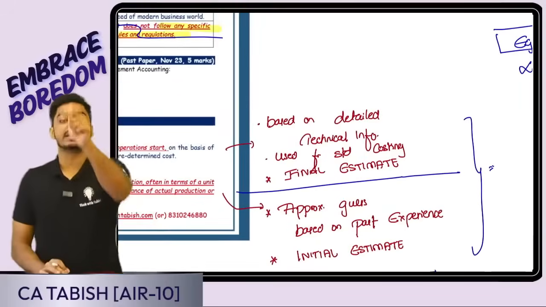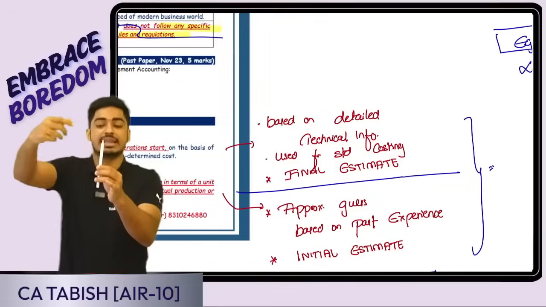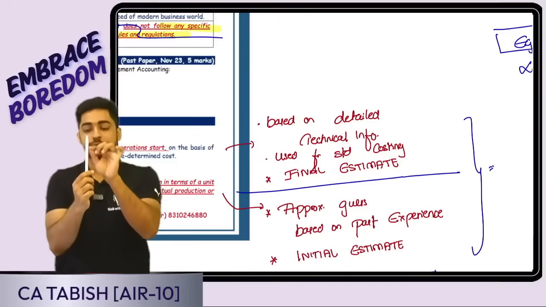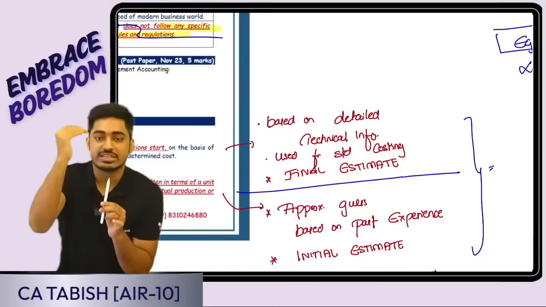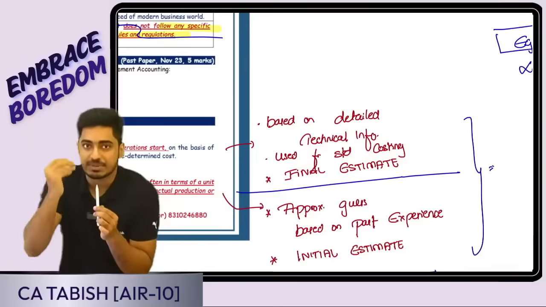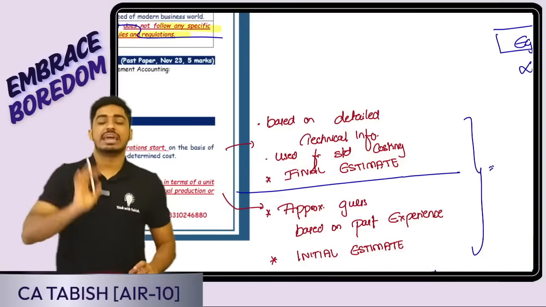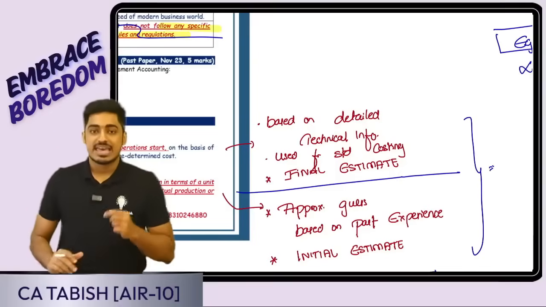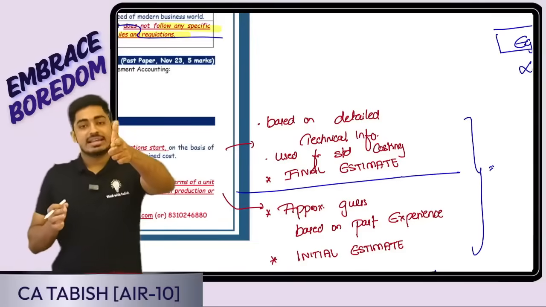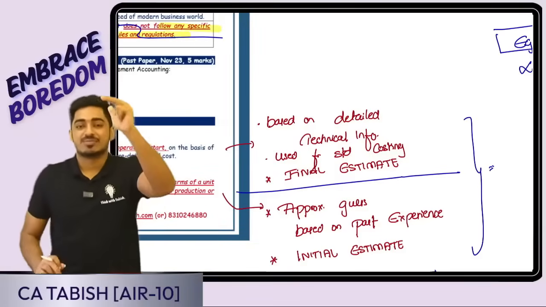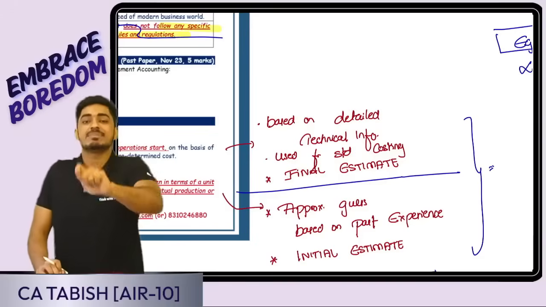So then what is the predetermined cost? Before I produce, I will predetermine, pre-calculate what is needed to produce this product. For each of these inputs, based on the technical specification, the industry requirement, and the current market situation, what is the price? That means to produce one unit, ideally how much cost is needed? Suppose ideally to produce one pen, the cost is 15 rupees. That is my predetermined cost. Before I produce, I am calculating this, but it is not a random guess. I am following the technical information, and based on that, in a detailed way, I am predetermining and calculating my cost.